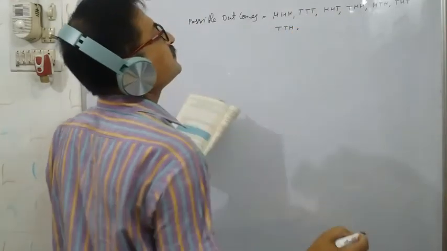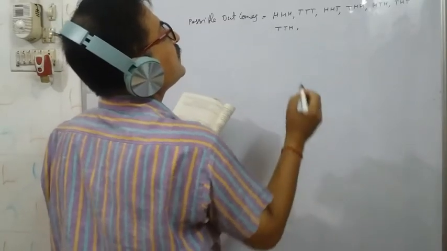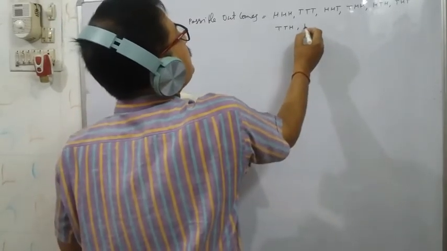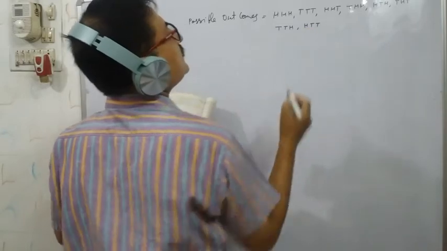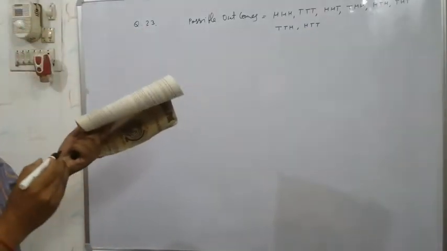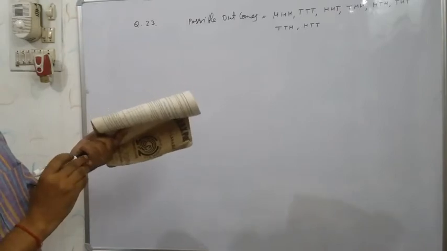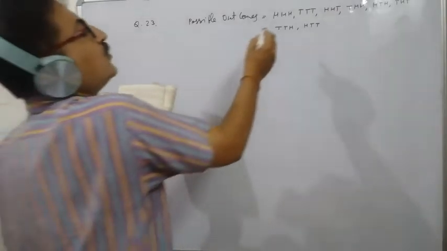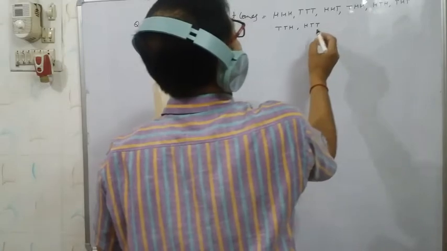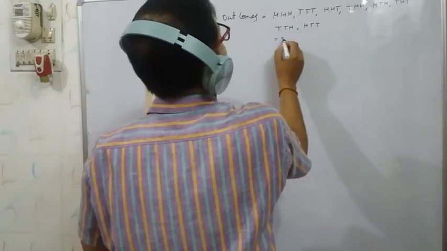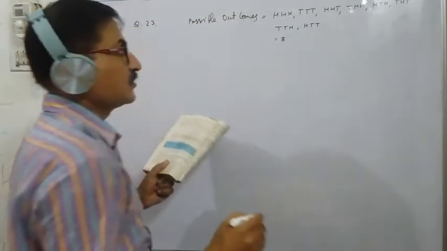One more is left, HTT, I have written there. Yes, so these are the possible outcomes. Total there are 1, 2, 3, 4, 5, 6, 7, 8. Total outcomes are 8.